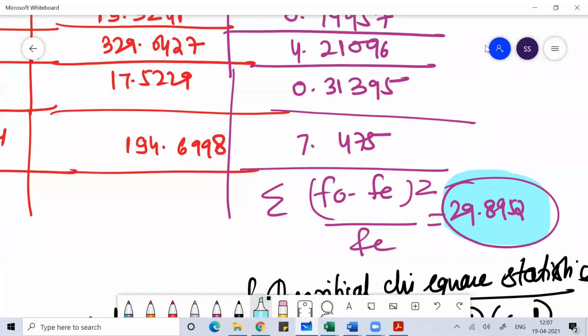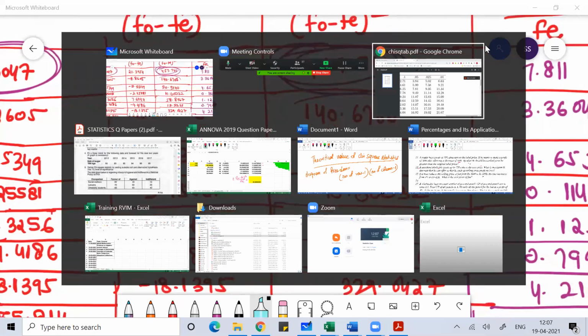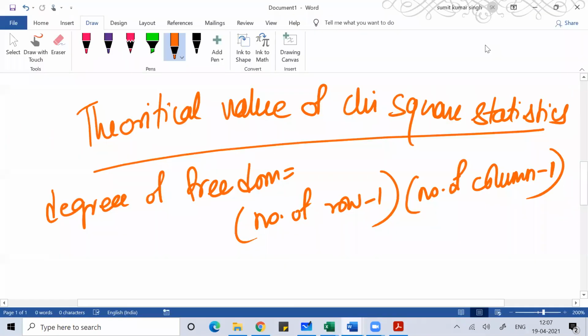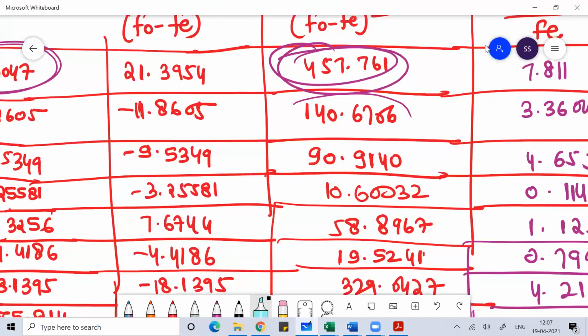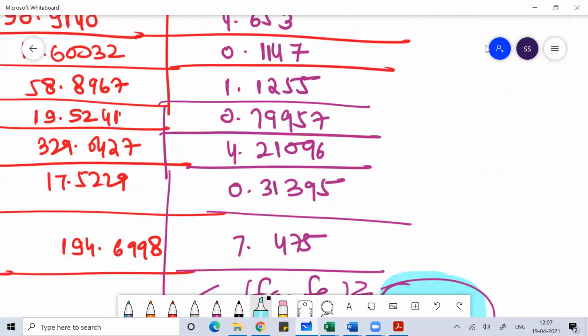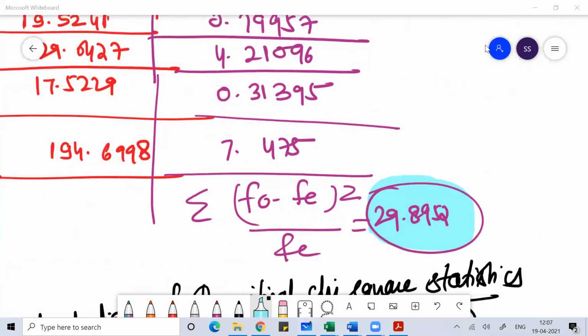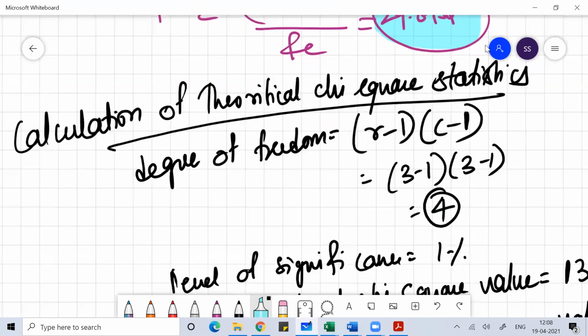Your calculated chi-square value, you used the formula: f naught minus fe whole square by fe. With that, you calculated your chi-square value. That value, as per your calculation, is 29.8952. You have to compare it with the theoretical chi-square value.